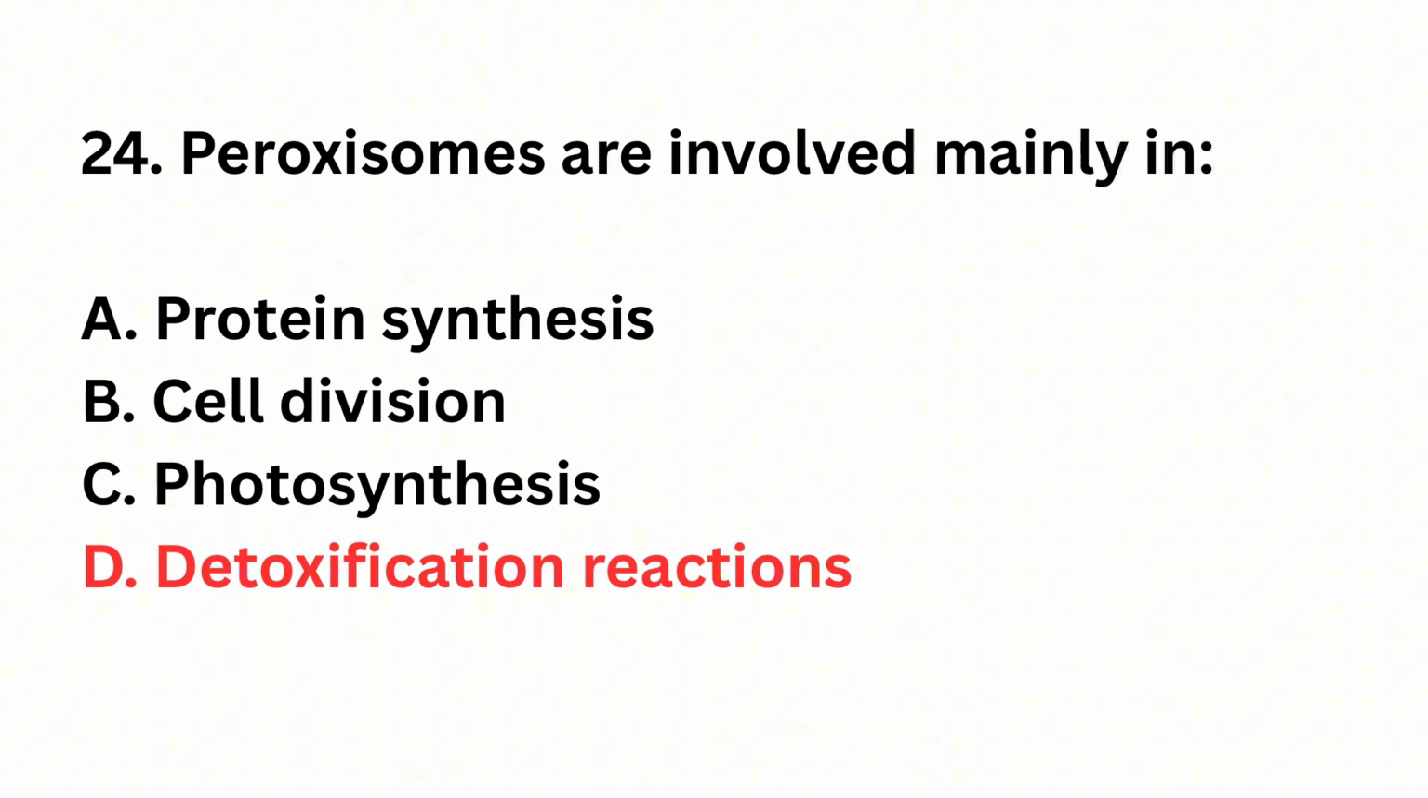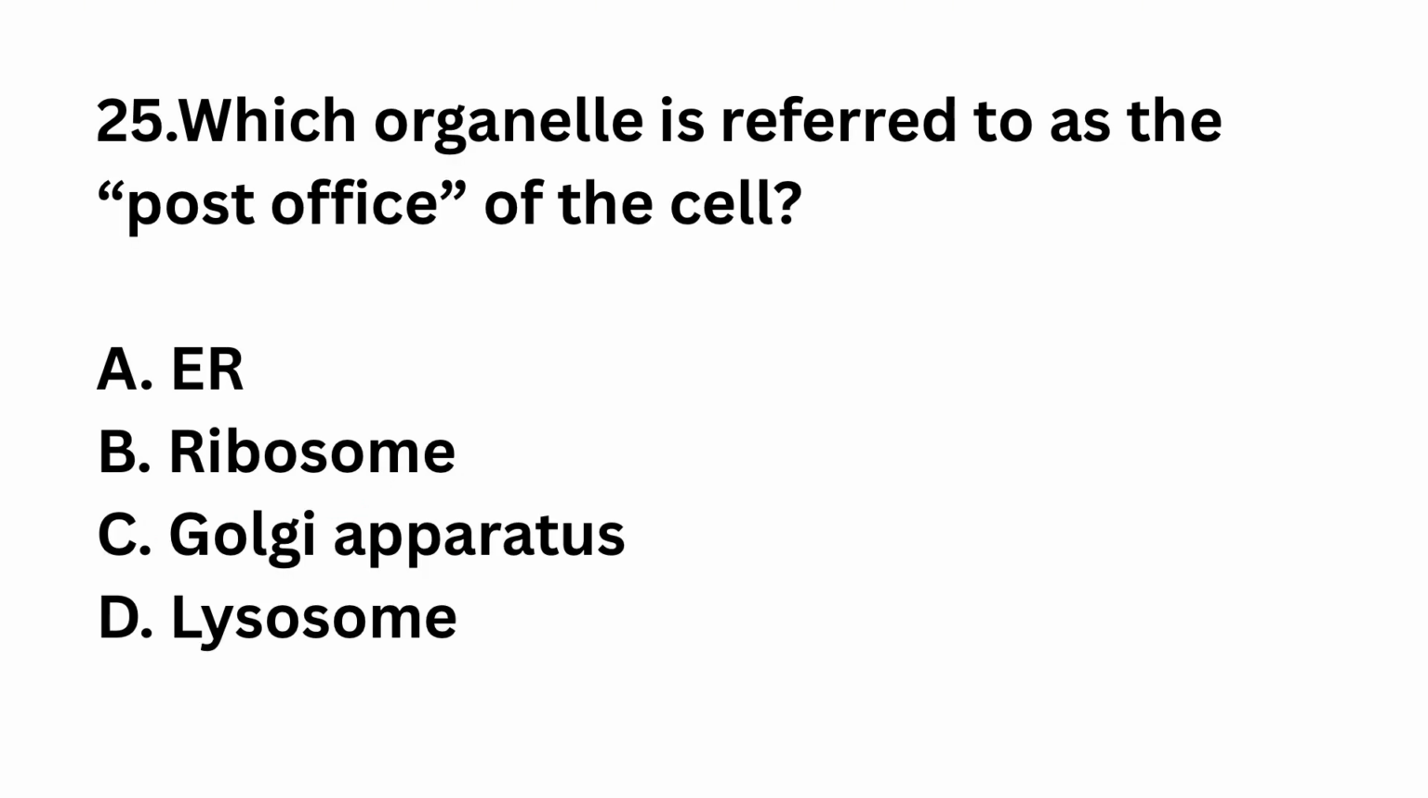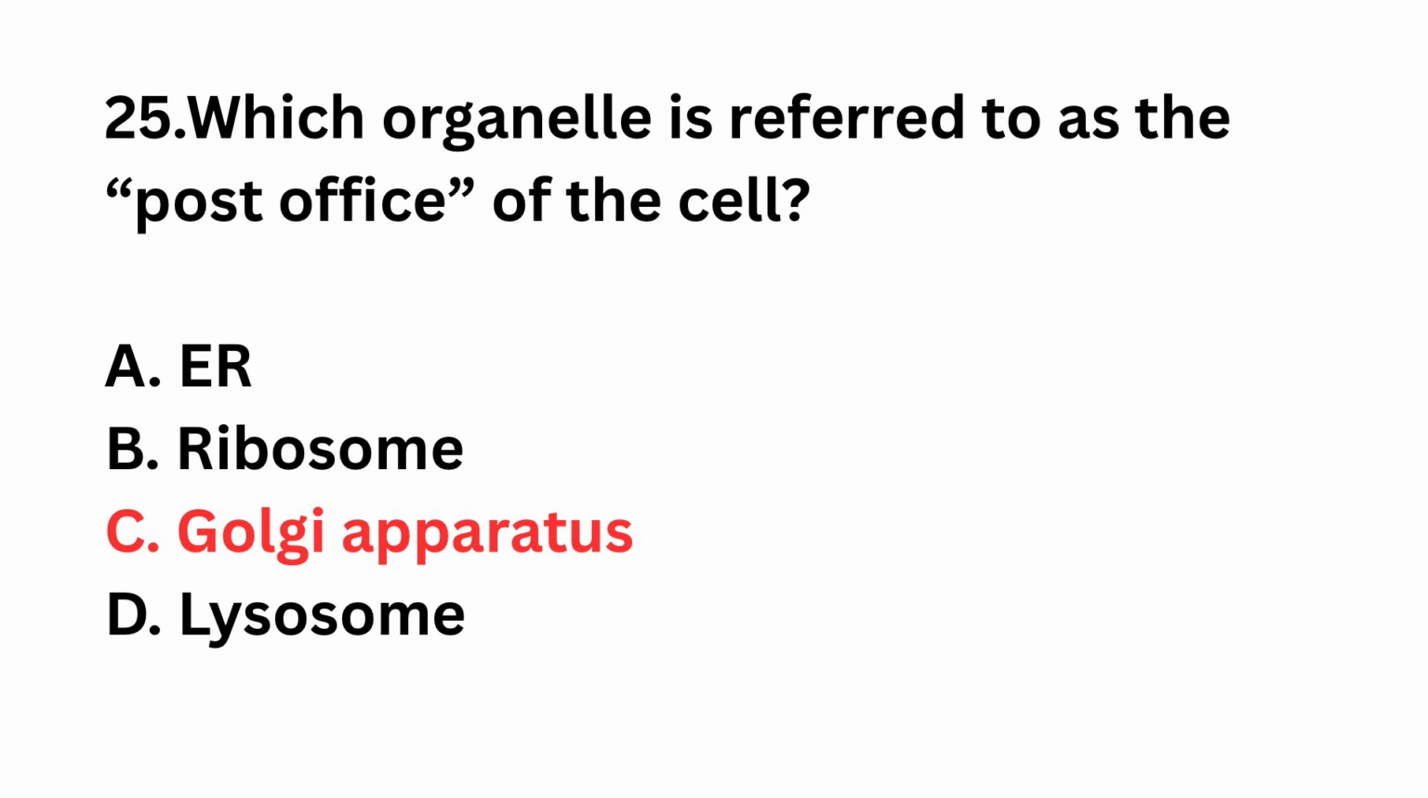Peroxisomes break down toxic substances. Question number 25. Which organelle is referred to as the post office of the cell? Endoplasmic reticulum, ribosome, Golgi apparatus, lysosome. The right answer is option C, Golgi apparatus. Golgi sorts and dispatches proteins.